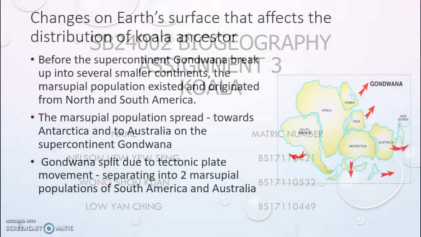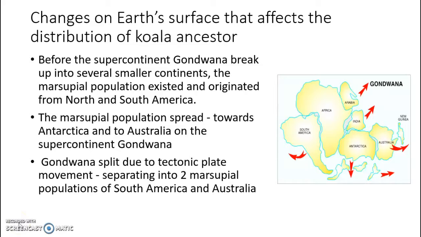The distribution of koala ancestors has been affected by the changes on Earth's surface. So how does this happen? First of all, before the supercontinent Gondwana broke up into several smaller continents, the marsupial population existed and originated from North and South America. The marsupial populations then spread towards Australia through the Antarctica route on the supercontinent Gondwana.